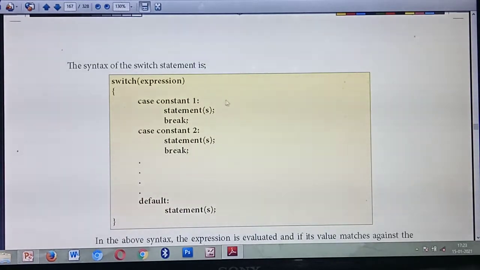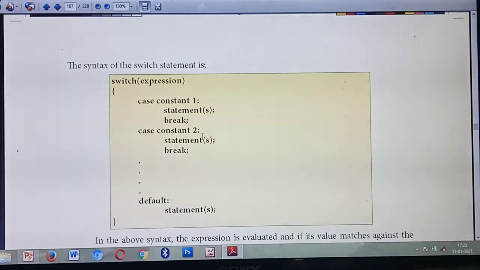Case constant 1. Then here, that is important, you should give not a semicolon, you should give a colon. So case constant 1 colon. Then some statements with a semicolon, then break. That is very, very important. So each case starts with case, some constant, then colon, then some statements, then break